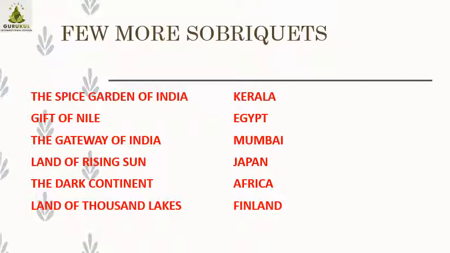It is said that the Britishers entered India through this way. Also, the land of the rising sun is Japan. The dark continent is Africa; in olden days there was not much information about this continent, that is why it is called the dark continent. The land of a thousand lakes is Finland, a nice place with many lakes, so it is called the land of a thousand lakes.